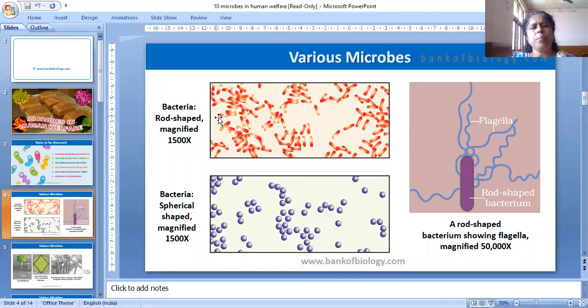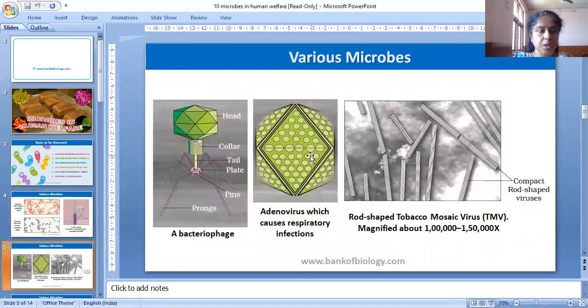Various microbes: rod-shaped bacteria, spherical bacteria, and a rod-shaped bacterium showing flagella. And a bacteriophage, with head, collar, tail, plate, and fibres. Adenovirus, which causes respiratory infections. Rod-shaped tobacco mosaic virus.